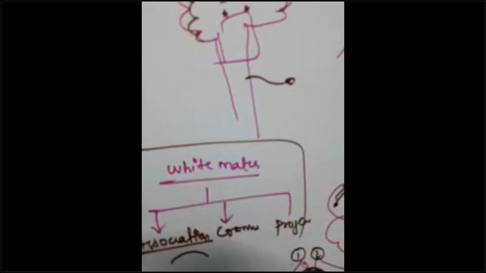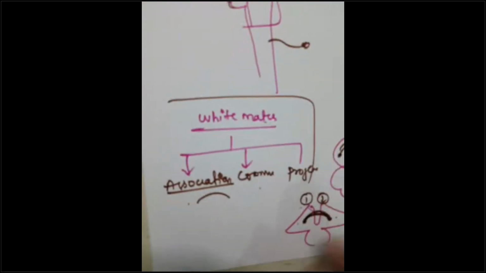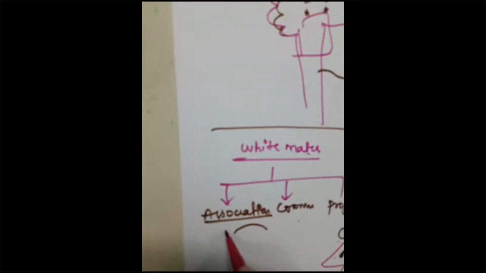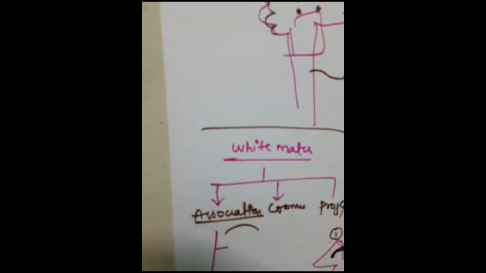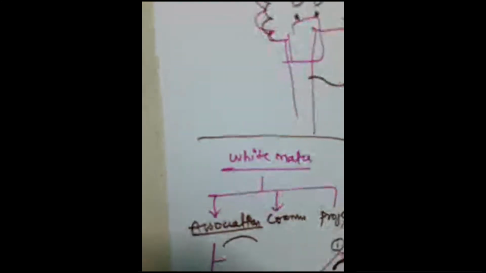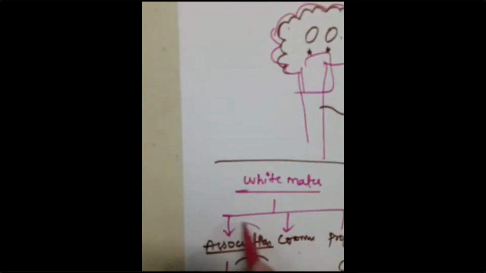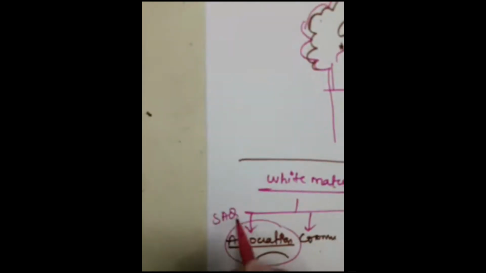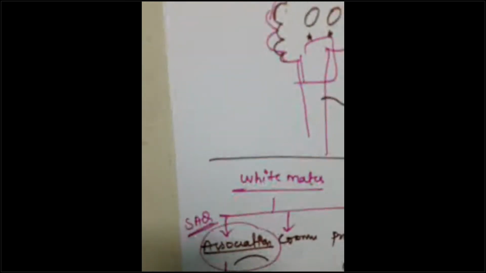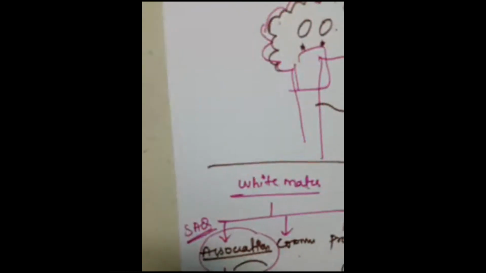Let us see one by one what is constituting these association fibers, the commissural fibers, and the projection fiber, guys. Yes, we will see this. Okay, the association fibers, we have the superior longitudinal fasciculus, you have the inferior longitudinal fasciculus, you have short fasciculus. This is an SAQ, guys. Note it down and read it from your textbook. I am not going to explain this because this is very easy.